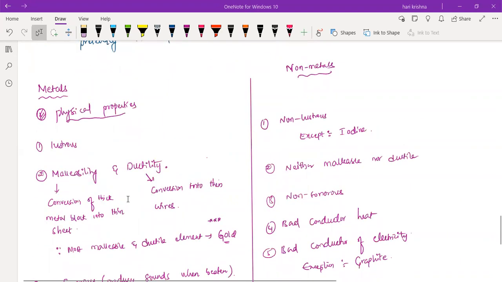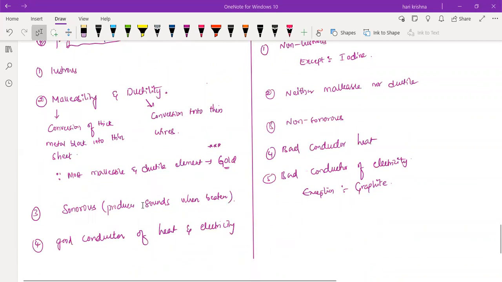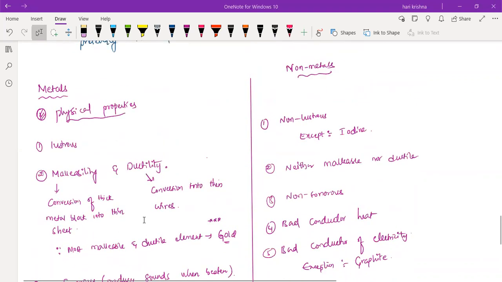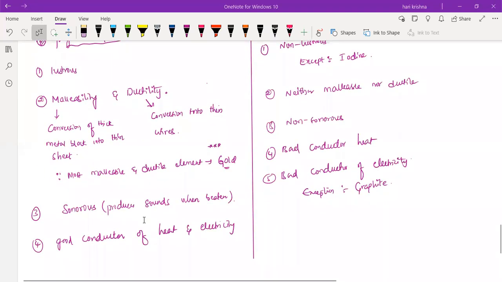Those elements are classified into metals and non-metals, and we discussed some properties, like lustrous, malleability, ductility, sonorous, and good conductor of heat and electricity. Metals generally have high density.